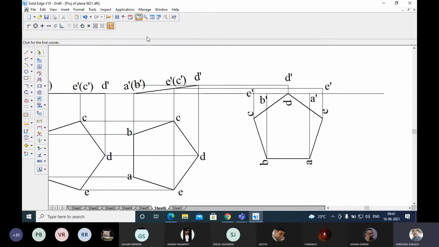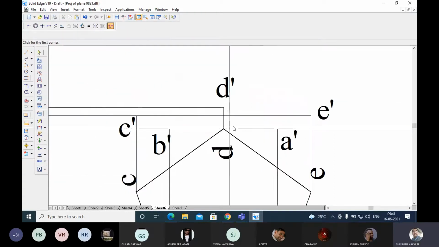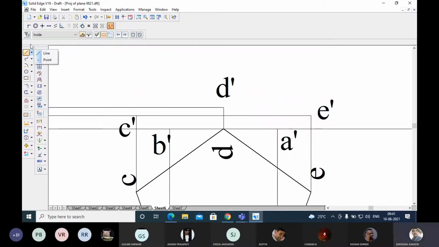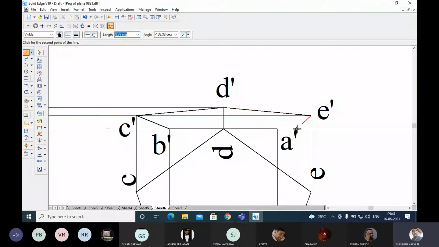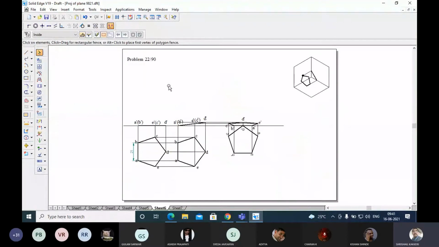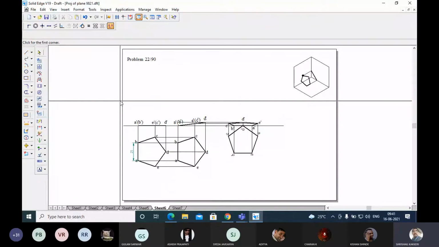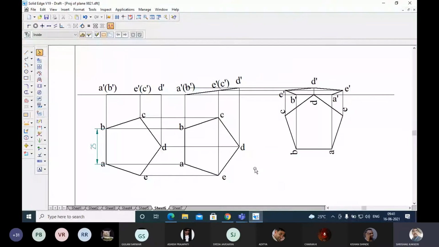Now the visible lines you take from A to B, B to C, C to D, D to E, E to A. So this is how our figure appears to be. Okay, it is at a height of 15 mm.